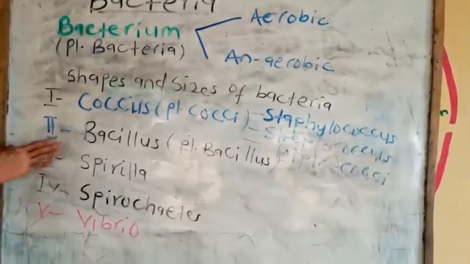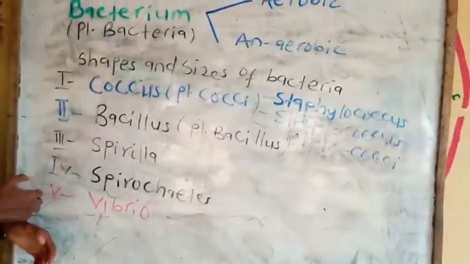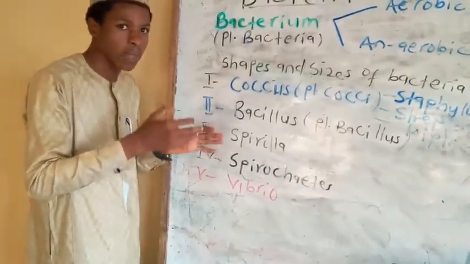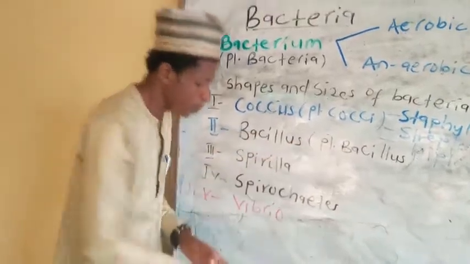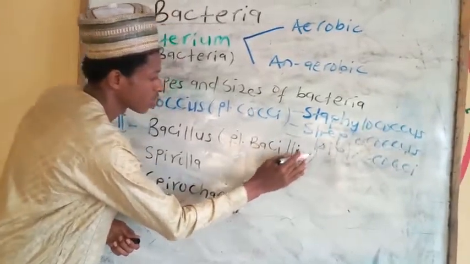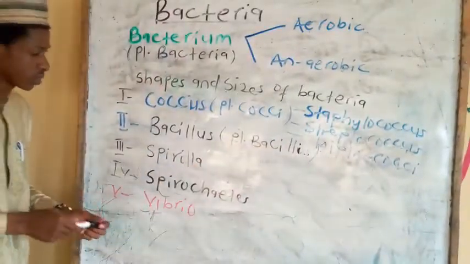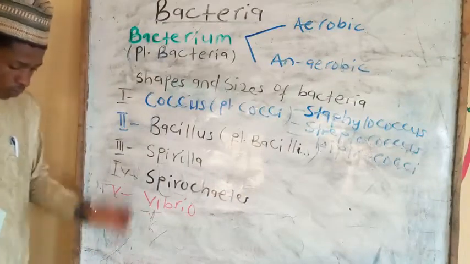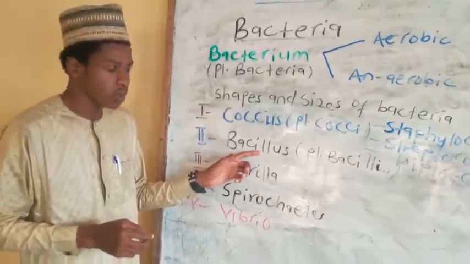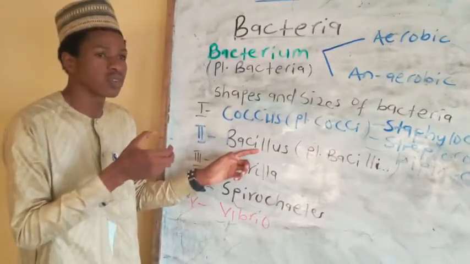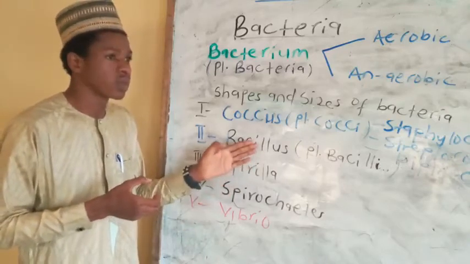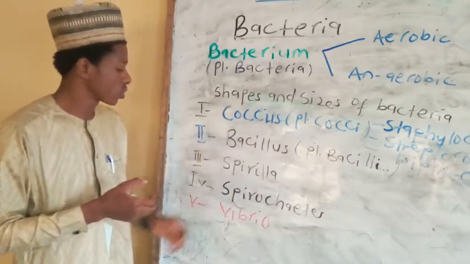The second one is bacillus. Bacillus is singular; it looks like a rod shape. The plural is bacilli. Under this, an example is the bacteria that causes the disease called anthrax, which we call anthrax bacillus, and a bacteria that causes typhoid.